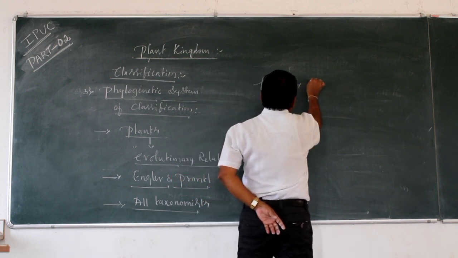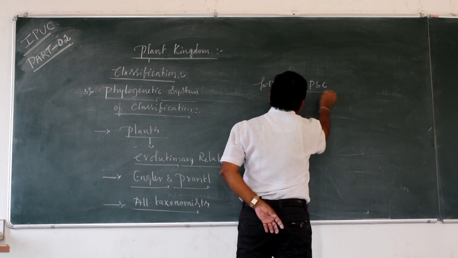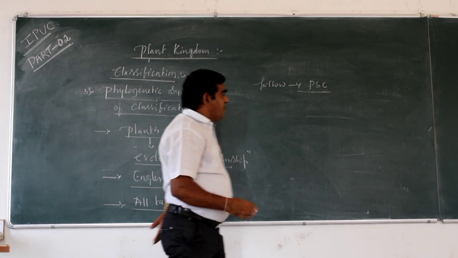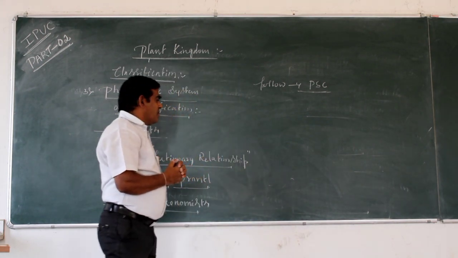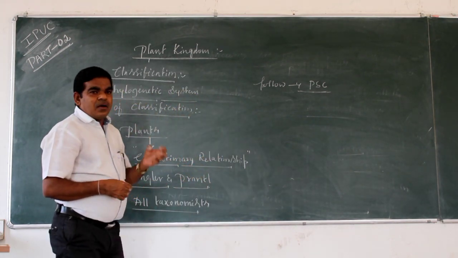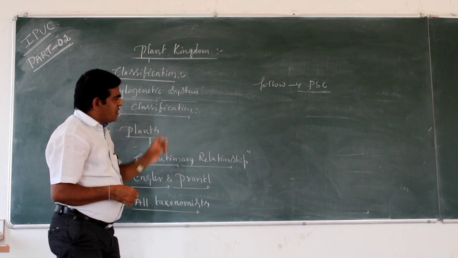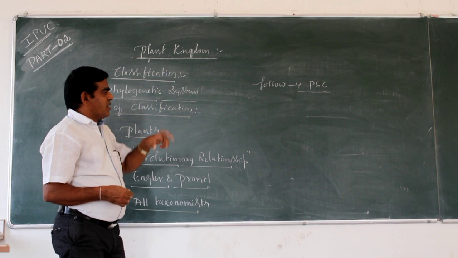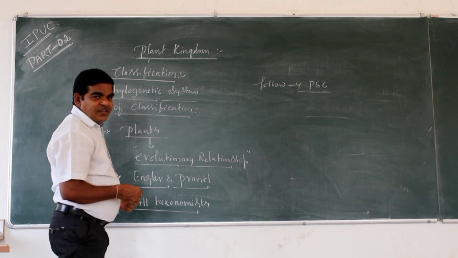Nowadays, all the taxonomists follow the phylogenetic system of classification for the classification of plants. Clear?